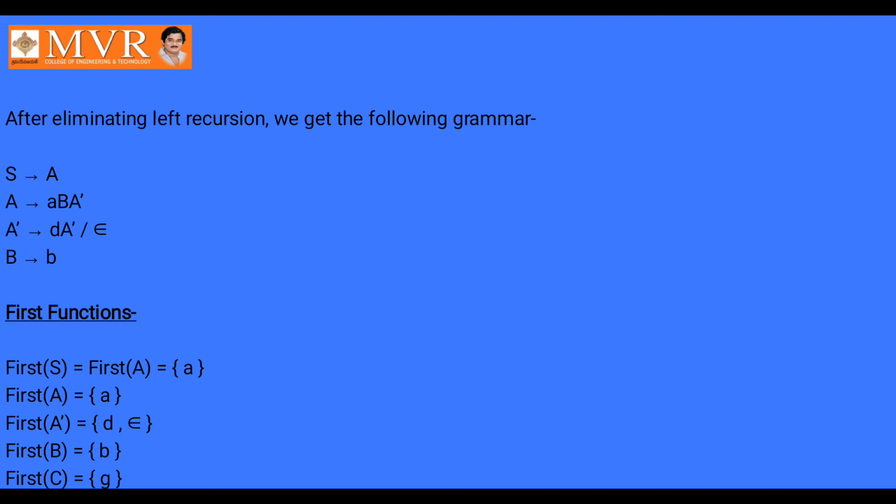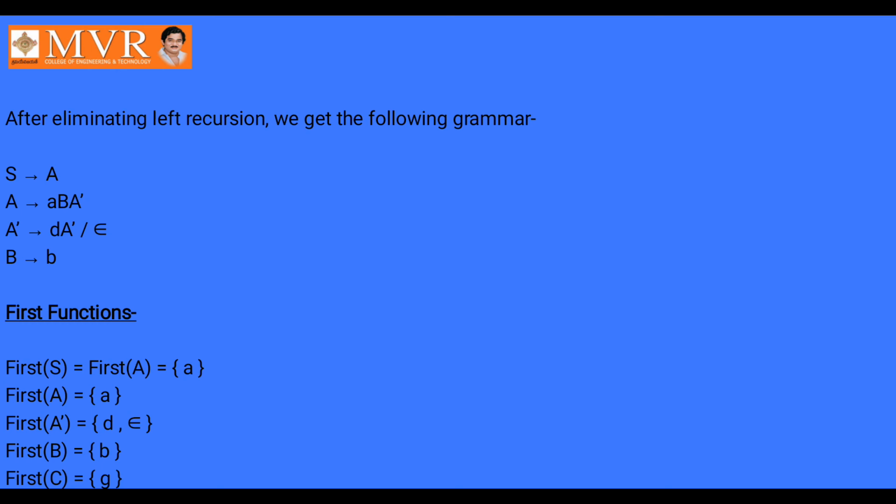Rule 3, don't get confused on rule 3. If capital X is a non-terminal and X tends to y1, y2, y3, y4 up to yn is the production, then add first of y1 to first of x. If y1 derives epsilon, then add first of y2 to first of x.